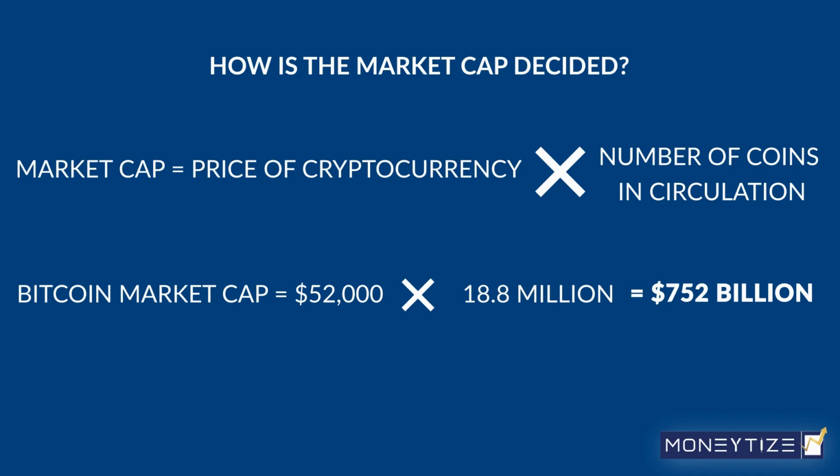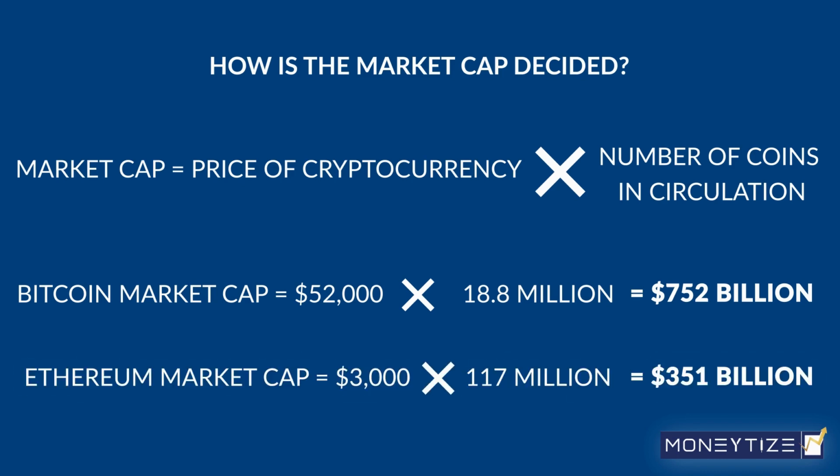For comparison, here's how Ethereum stacks up against Bitcoin in market cap. At a price of $3,000 and circulation of about 117 million, Ethereum has a market capitalization of about $351 billion. Even though there are many more Ethereum coins in circulation, Bitcoin's price value makes its market capitalization larger.